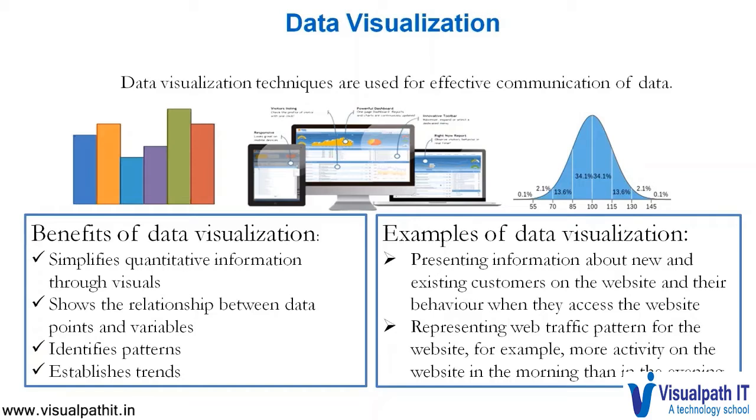For example, presenting information about new and existing customers on the website and their behavior when they access the website. For example, when you open an Amazon app and try to browse for certain items of your interest, this behavior of browsing could be recorded by Amazon somewhere, and in future they will try to come up with certain suggestions based on the items you're interested in.